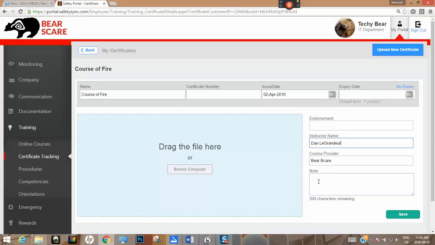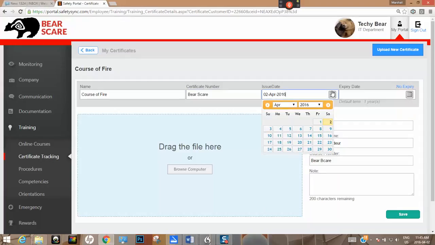Okay. Any special notes we would put in here, condition-wise or anything like that, or anything we want. So it's Course of Fire certificate number. It is strictly a Bear Scare certificate. The date that it was issued. For most of you that shot, we did this on March 31st, 2016. And there is the expiry date.